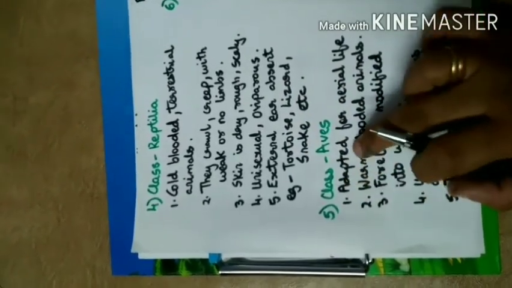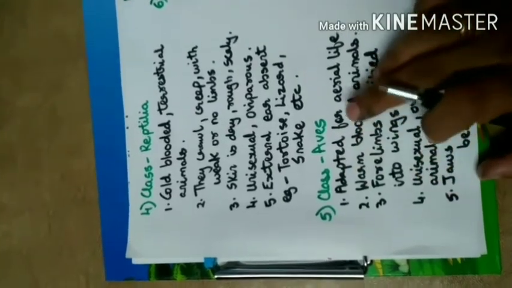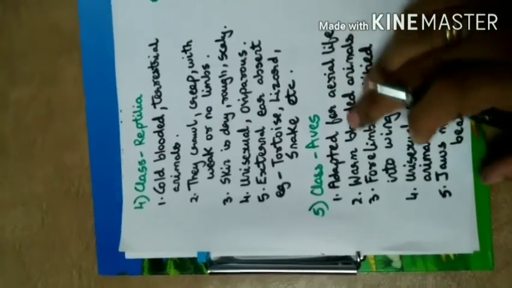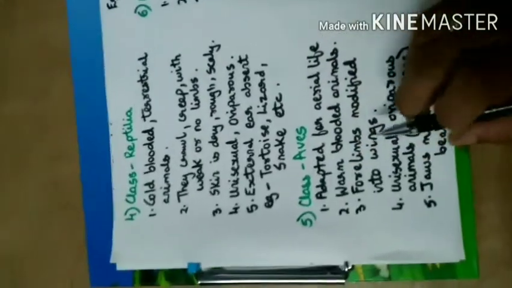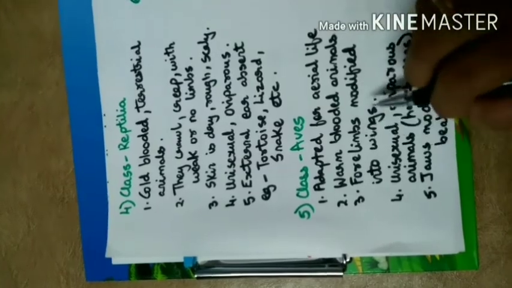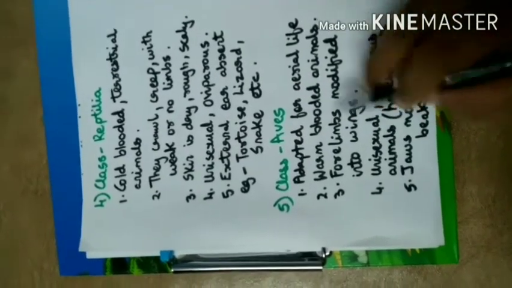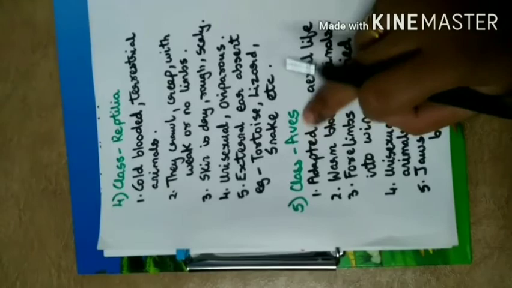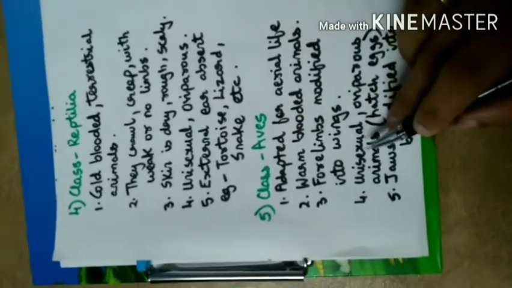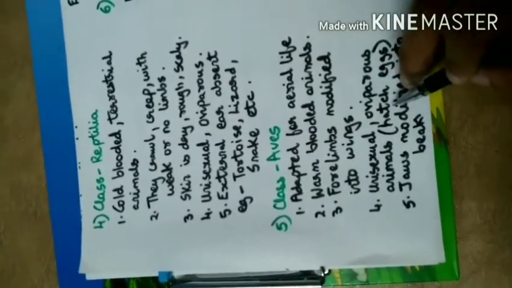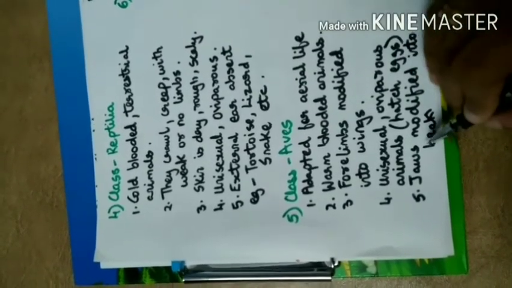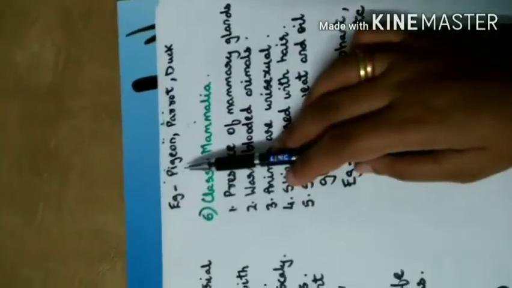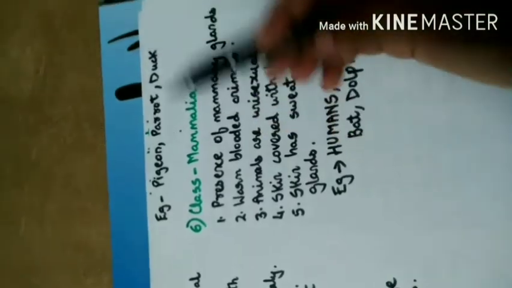Next class is Aves. Aves are adapted for aerial life throughout their life. They are warm-blooded animals. Forelimbs are modified into wings so that they can fly. Aves are known as birds. They are unisexual and oviparous. Their jaws are modified into the beak. Examples are pigeon, parrot, duck, any birds.